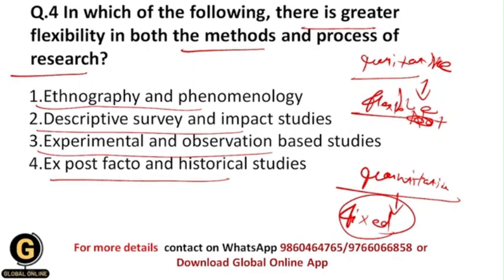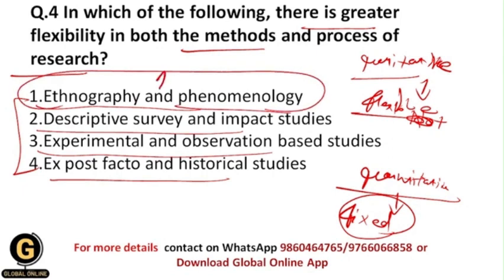From these options, only ethnography and phenomenology are types of qualitative research methods, because within ethnography we study the culture, and within phenomenology we study the behavior of a person in different environments, whatever environment they experience. Both of these are qualitative research methods, and that's why they have more flexibility in terms of both the methods and process of research.